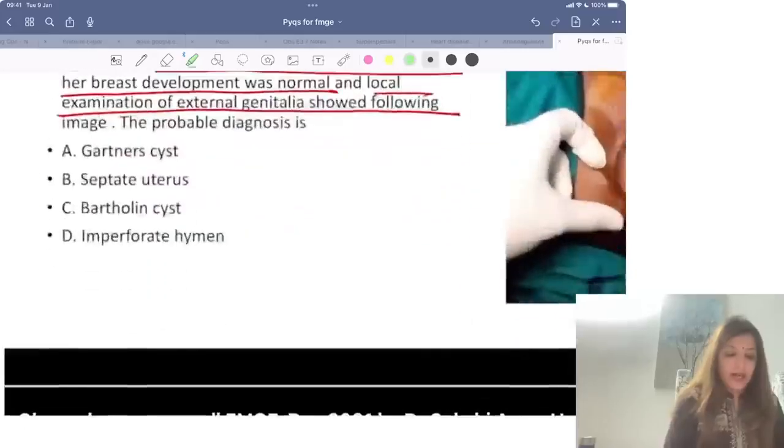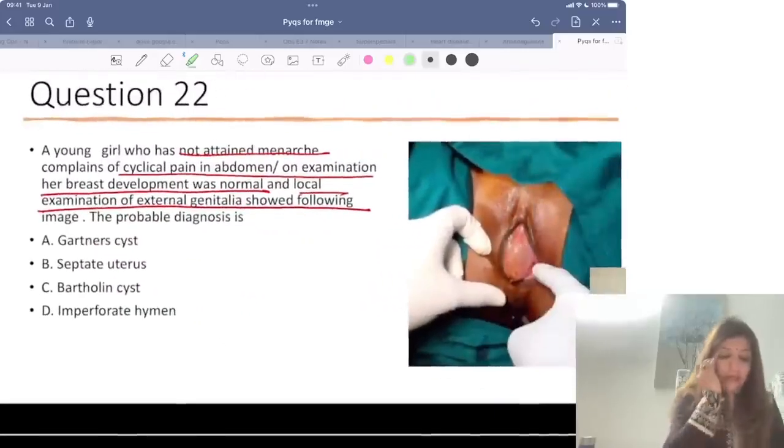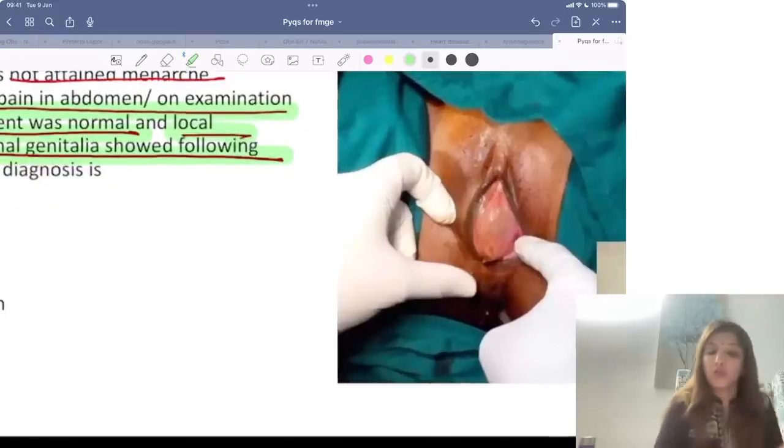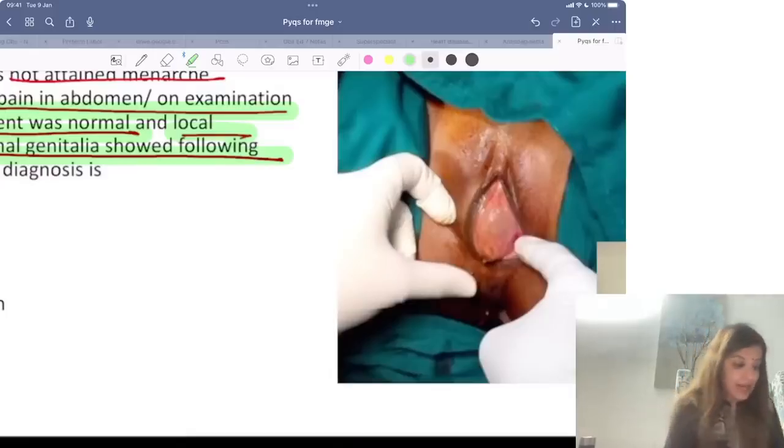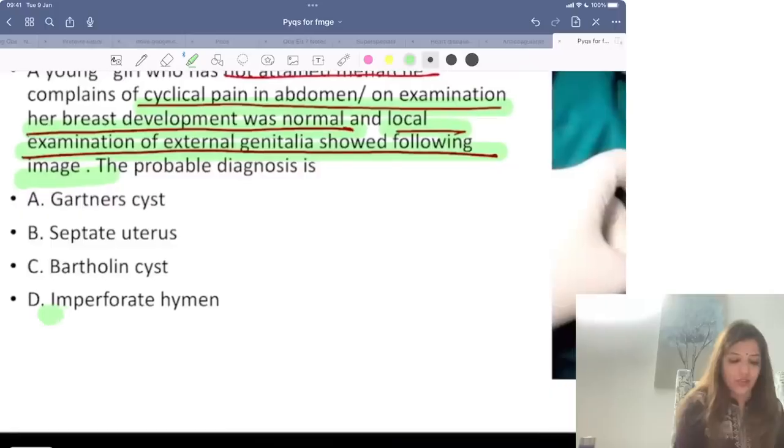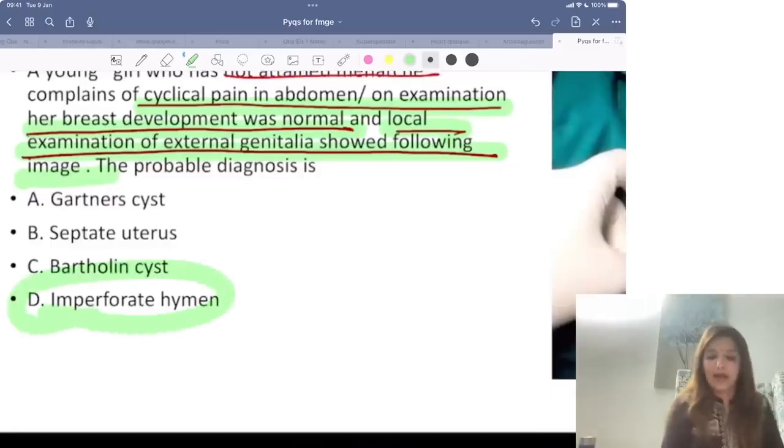Next question. A young girl who has not attained menarche complains of cyclical pain in abdomen. Her breast development was normal. Local examination of the genitalia showed the following image. So this image was given. What are you seeing over here? You are seeing that there is imperforate hymen. You are seeing a bulging hymen, a tensed hymen, and that is why this is a case of imperforate hymen.